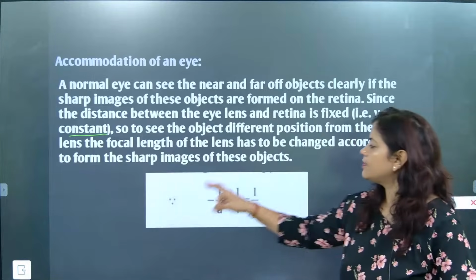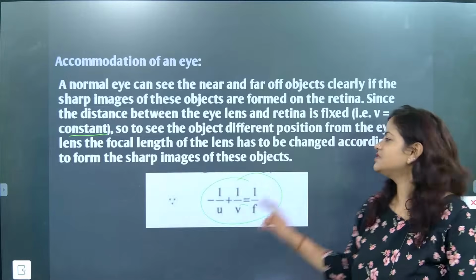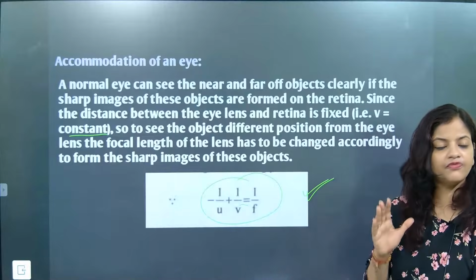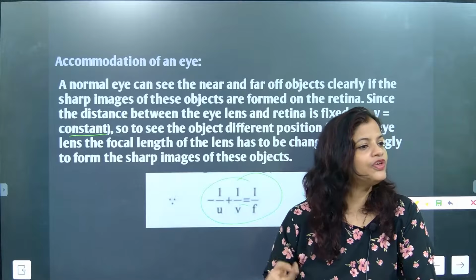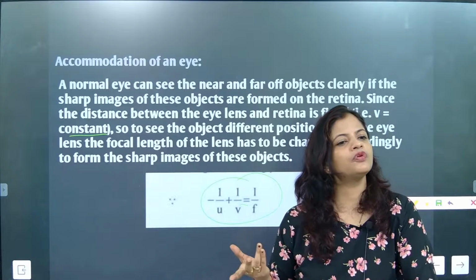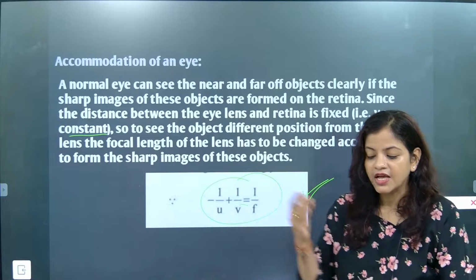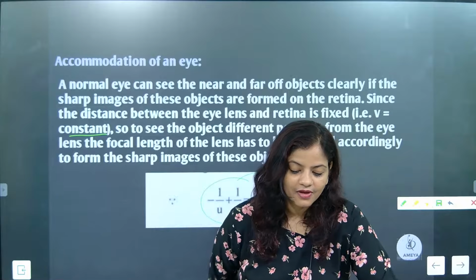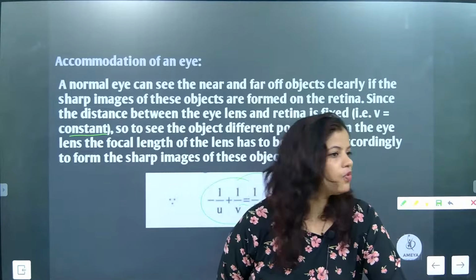Now look here, beta. So this is 1 by V minus 1 by U is equal to 1 by F. This is the lens formula only, beta. So what we are going to understand here is what is fixed. First tell me, what is fixed here? U, V and F. Which one is fixed? Usually what is fixed? F, focal length, correct? So for a lens, F is fixed. But here what is fixed? Come on children. Come on. Good morning. Very good. Usually what is fixed is F, but now here what is fixed is?